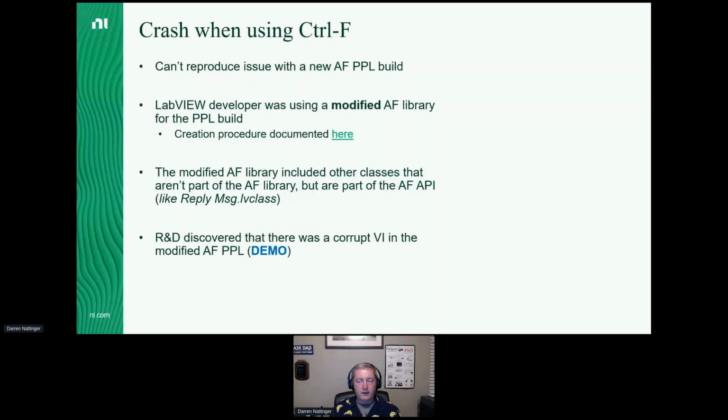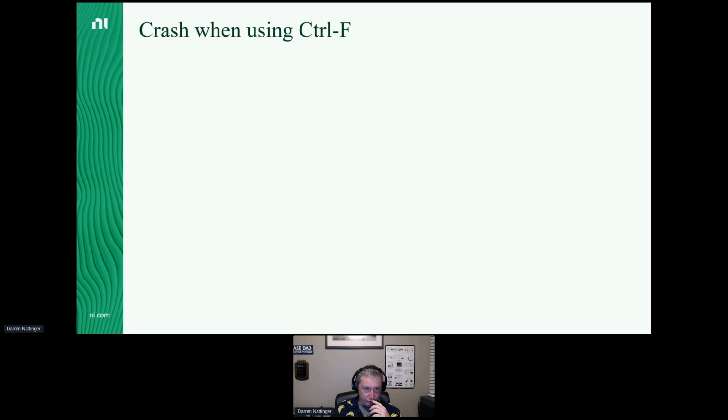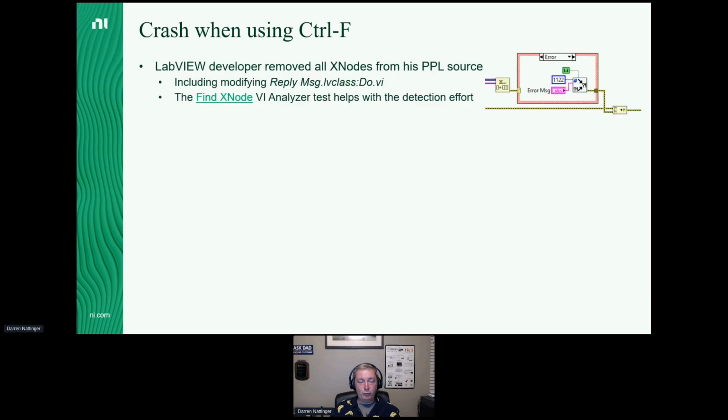So we've got PPLs, we've got classes, and now we've got an X node. Oh my goodness. We are at a severe risk of LabVIEW attacks. We've got 3 of these problematic features all working together against us. So what did we do? How did I help the LabVIEW programmer? Well, first of all, we removed all of his X nodes from his PPL source, and that included the error ring that I showed here.